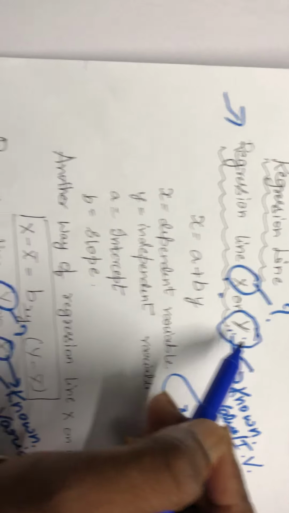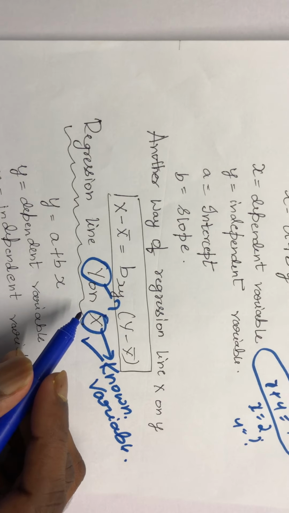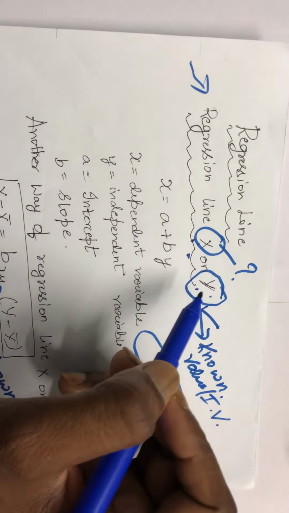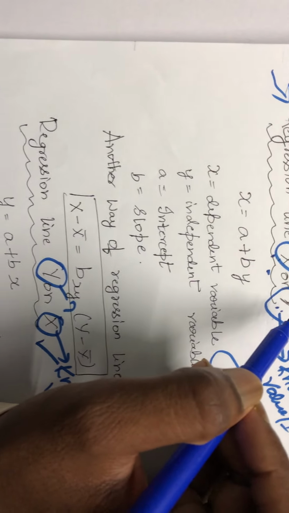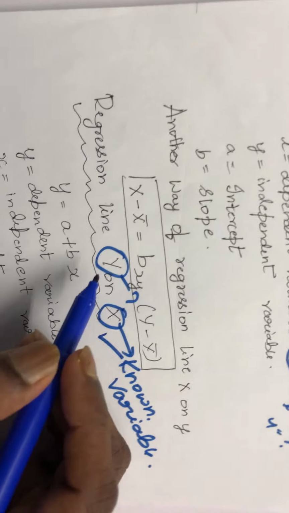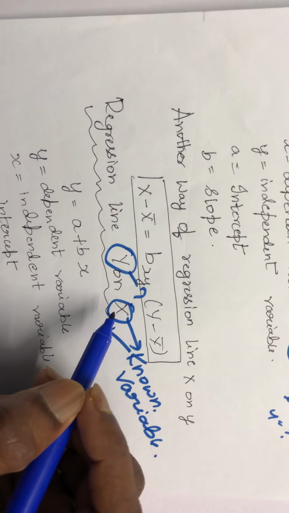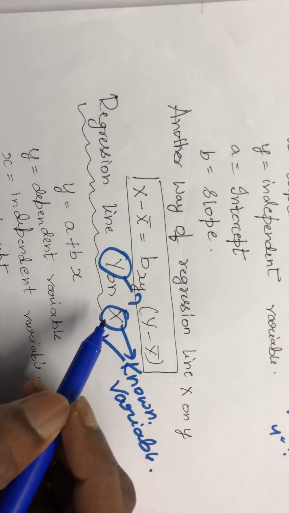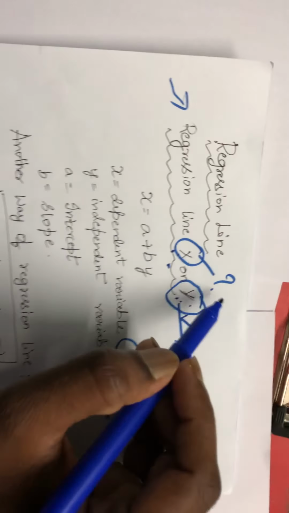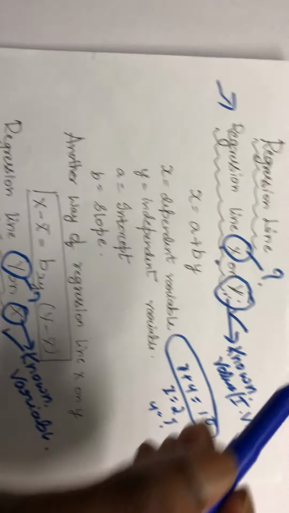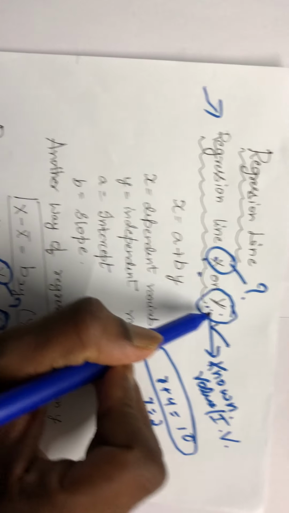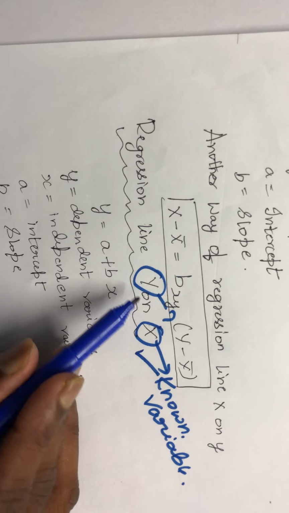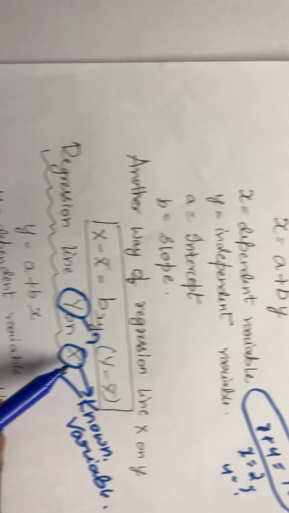Regression equation x on y and regression equation y on x, when are they to be used? Regression equation x on y when x is not known and y is known. Regression equation y on x when y is not known and x is known. Two equations are there, x on y and y on x. What do you mean by x on y? X is unknown, y is known. What do you mean by y on x? Y is unknown and x is known.